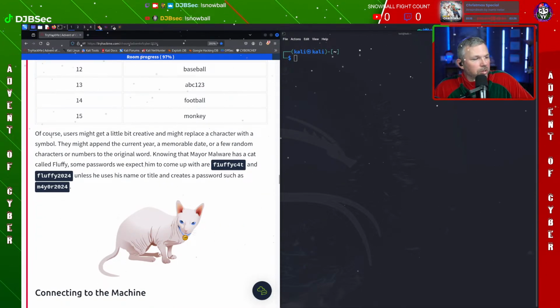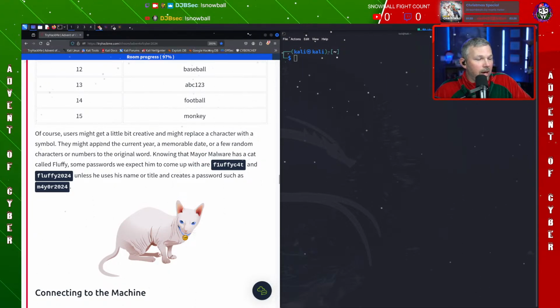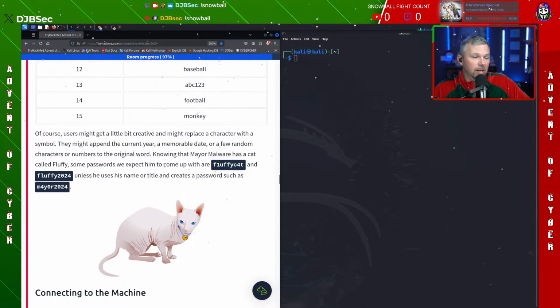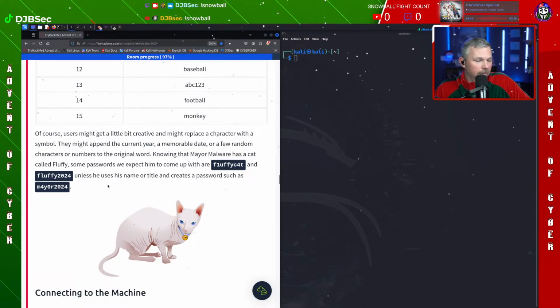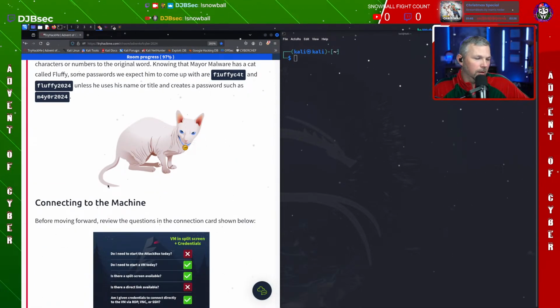Okay, it says, of course, users may get a little bit creative and might replace a character with a symbol. They might append the current year or a memorable date, or maybe a few random characters at the end. Knowing that Mayor Malware has a cat called Fluffy, some passwords we expect he may come up with are like Fluffy Cat with a 4 for the A and a 1 for the L, and Fluffy2024, unless he uses his own name and title and creates a password like Mayor24. So you can see how he's going in and got those.